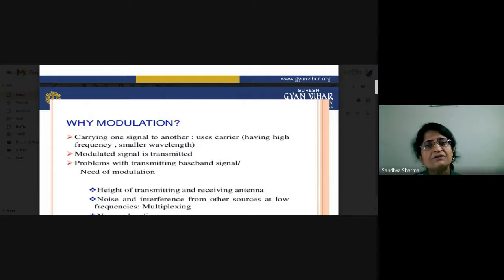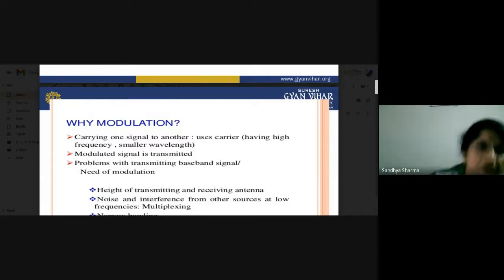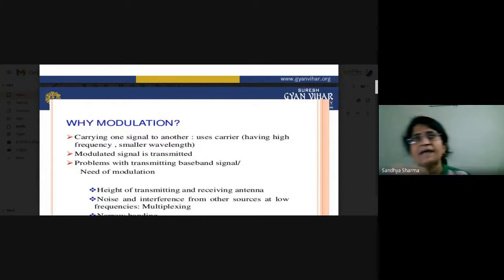What is the basic frequency range of an audio signal? Tentatively, it is 20 hertz to 20 kilohertz. If you want to directly transmit these signals, they cannot be transmitted to longer distances. So you have to use a high carrier frequency for transmitting these audio signals.